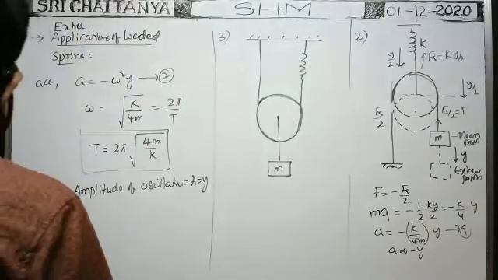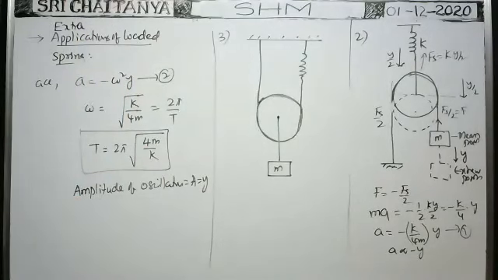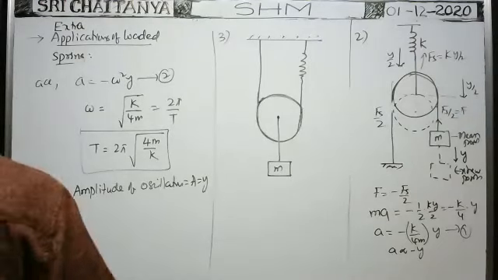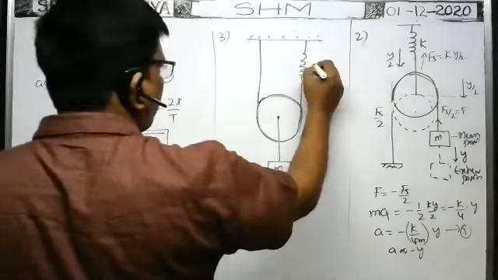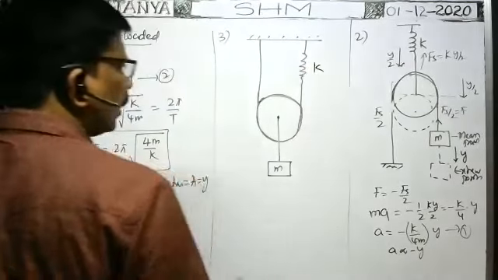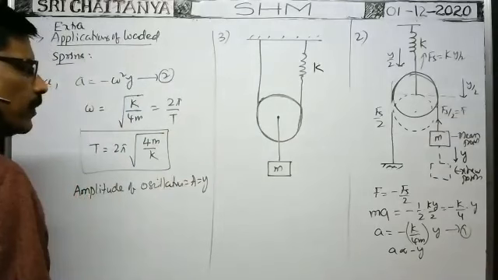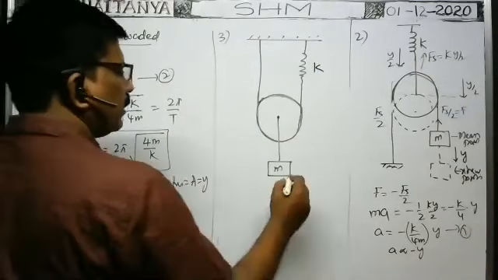Suppose a block is suspended by means of a string, and the string is passed over the pulley and it is suspended from the rigid support by means of a spring as shown in the figure. The spring constant is k. Okay, now the system is under equilibrium.